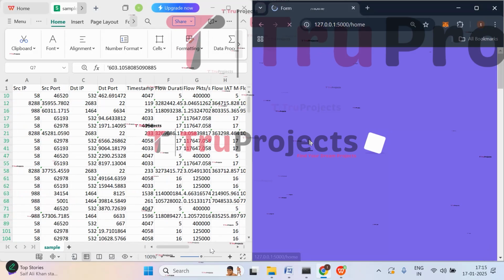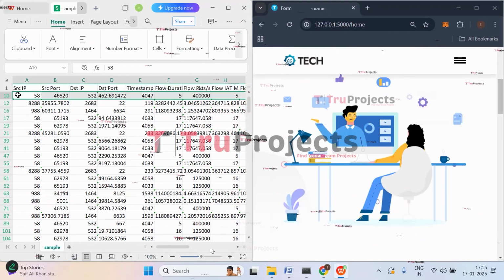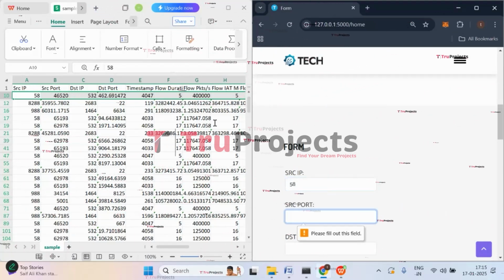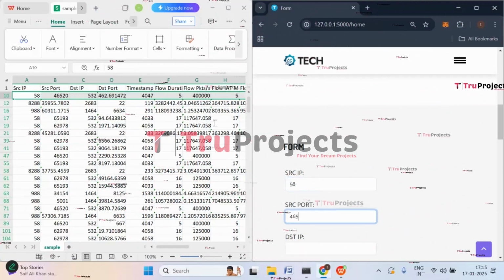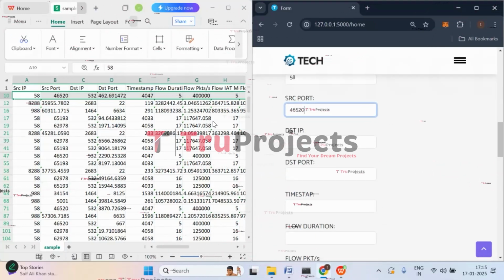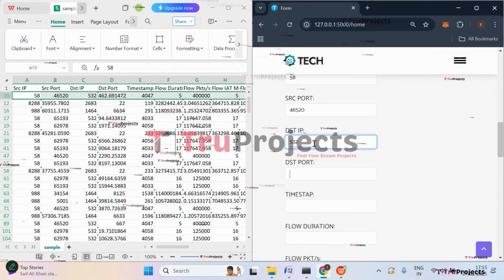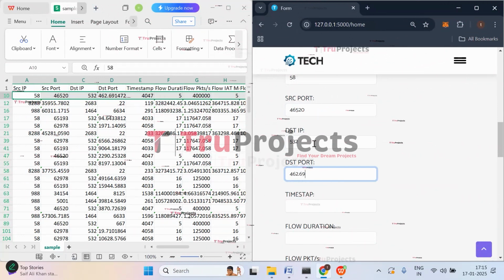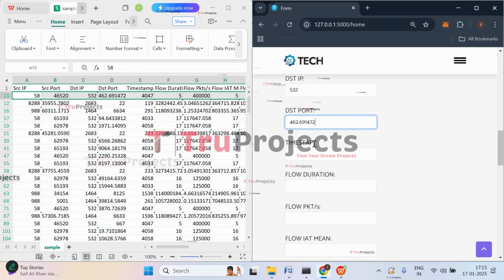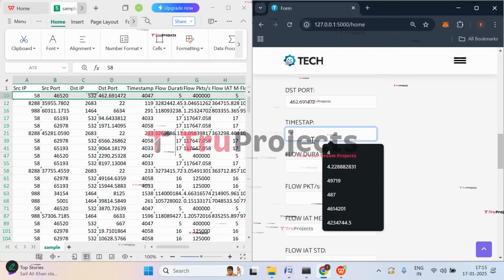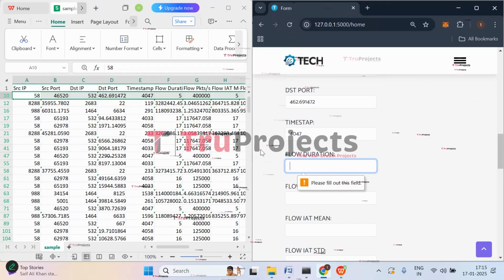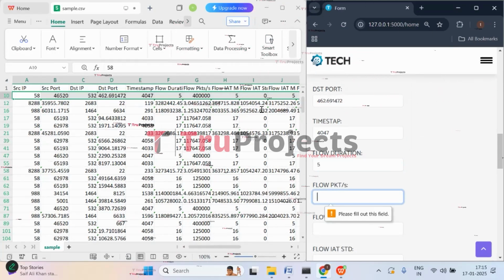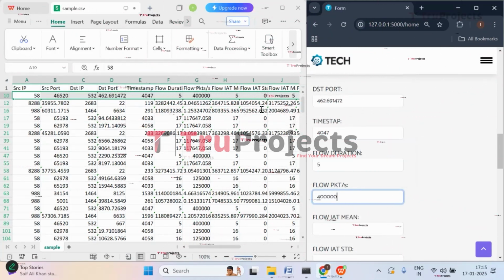So click on prediction. Let's try with this case where source IP is 58, port number is 46520, and then destination IP is 532. Destination port is 462.691472. Timestamp is 4047. Flow duration is 5. Flow packets per second is 40,000. Sorry, that is 4 lakhs.